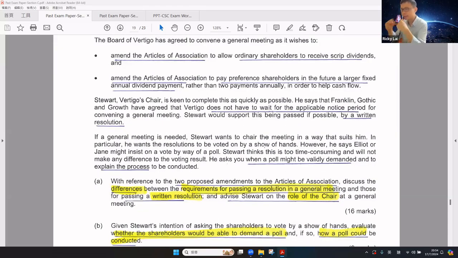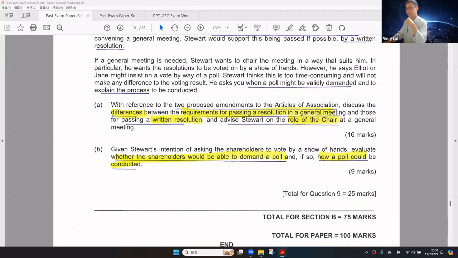If the general meeting is held, Stewart wants to chair the meeting in a way that suits him. In particular, he wants the resolutions to be voted on by show of hands. However, he said that Alok and Jane may insist on a vote by way of a poll. Stewart thinks that this is too time consuming and will not make any difference to the voting result. He asks you when a poll may be demanded and to explain the procedures.